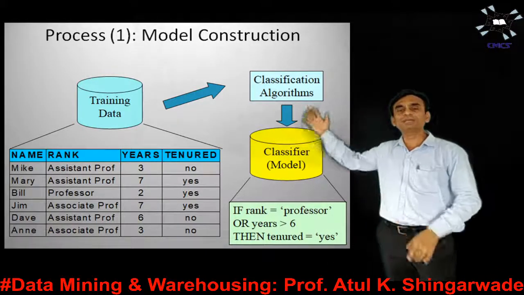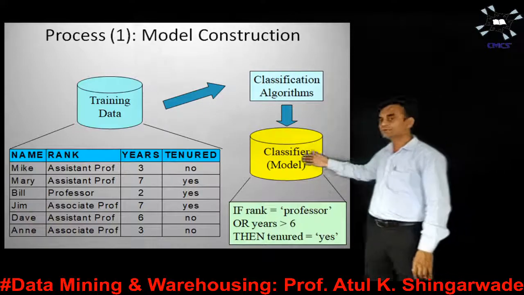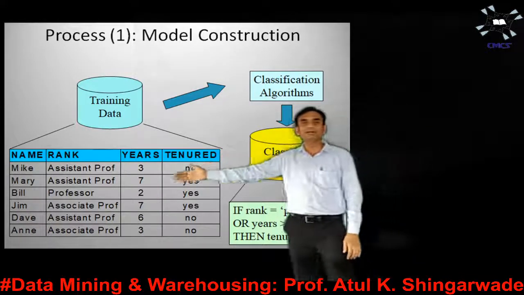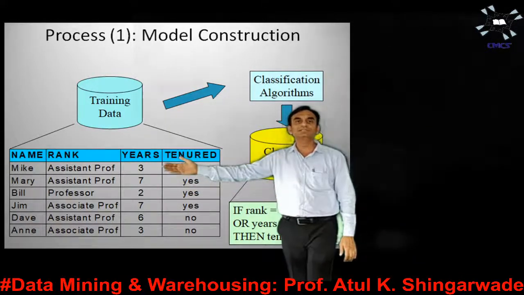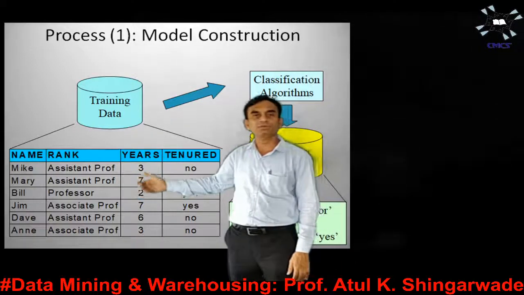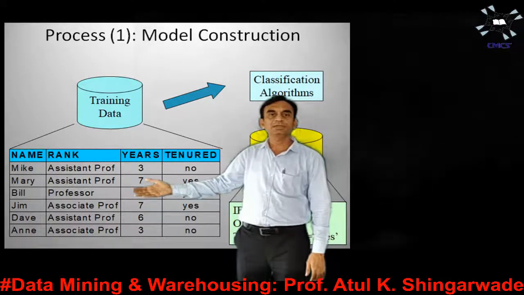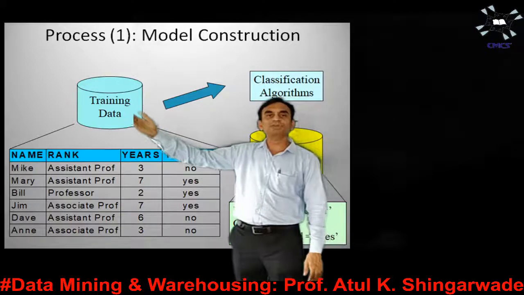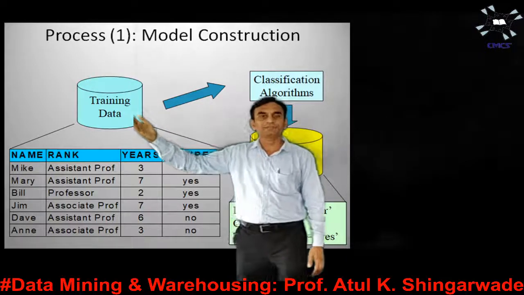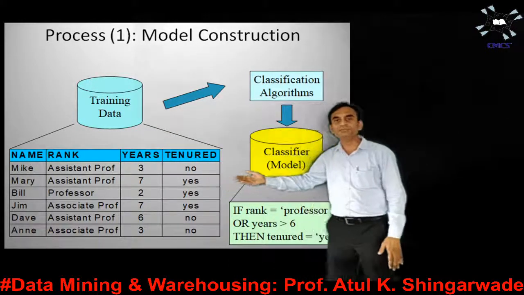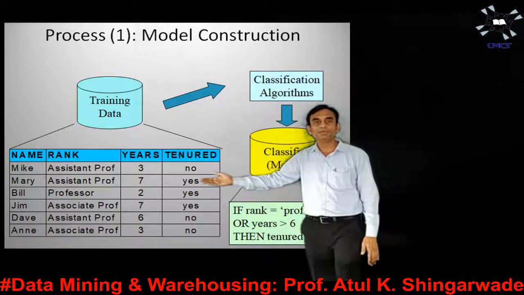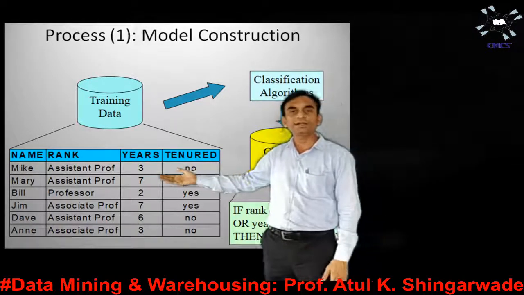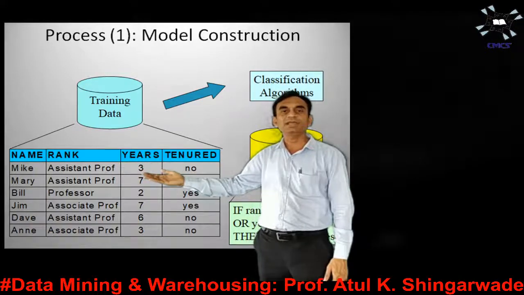Now see how this classification model is constructed. Here we have a data set, which may be considered a data warehouse. From this data warehouse we have constructed the training data. If we observe this database, we have four attributes: name, rank, years and tenure.